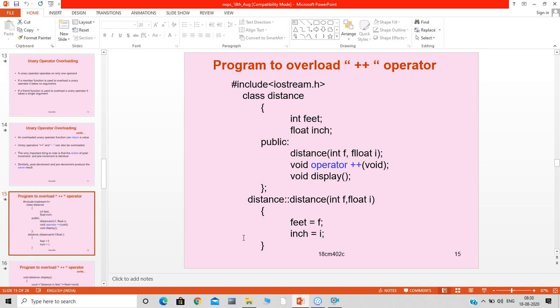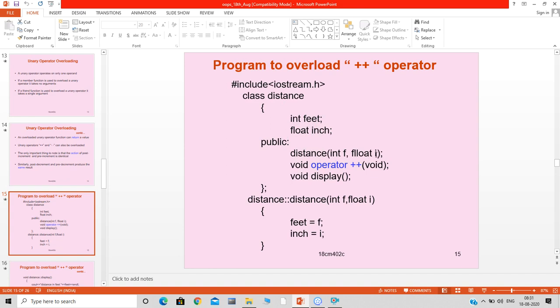For that, the first step is to declare the class. Here we are declaring a class Distance with two data members, feet and inch, two variables of appropriate data types. And one constructor. How can I say this is the constructor?